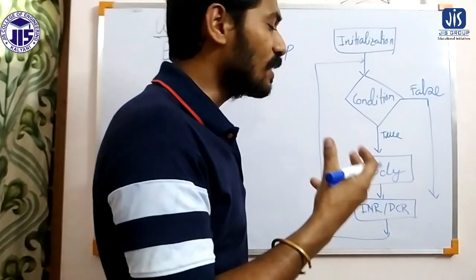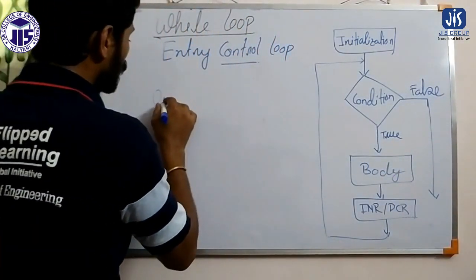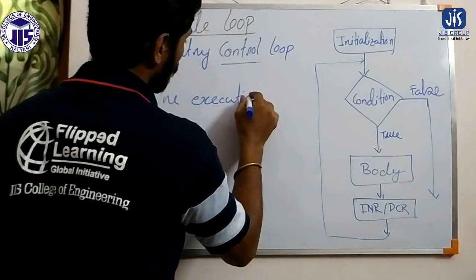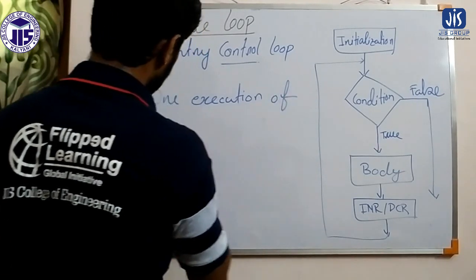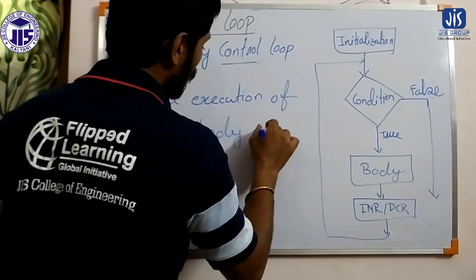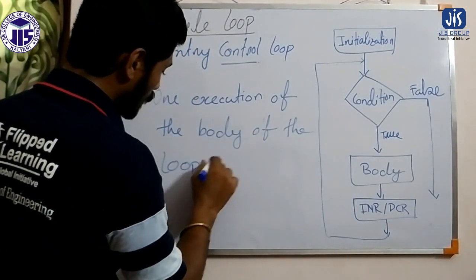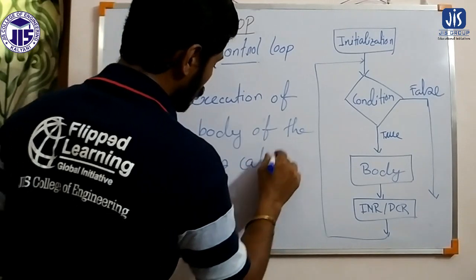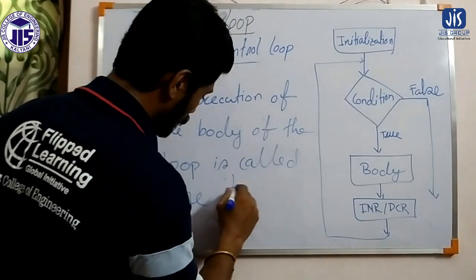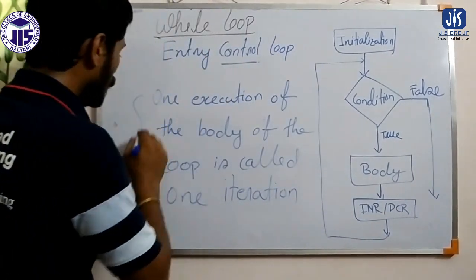What is iteration? One execution of the body of the loop is called one iteration.